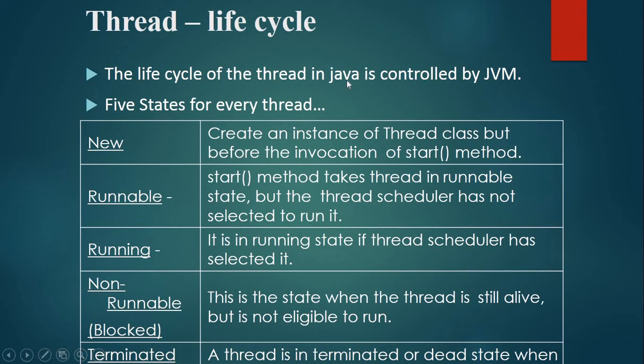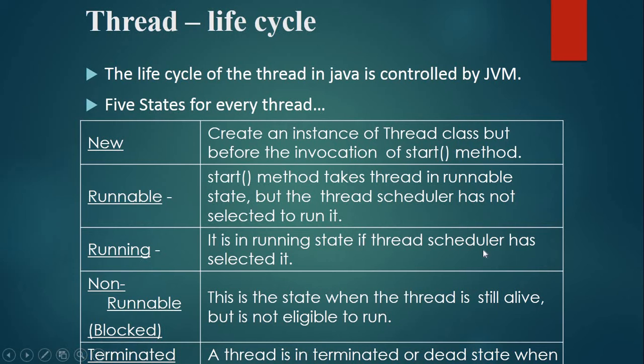The life cycle of a thread in Java is controlled by the JVM, that is the Java Virtual Machine, that we have already discussed in the first video lecture. Five states of every thread will be there. First is new, where we create an instance of the thread class but before the invocation of the start method. Second is the runnable state. The start method takes the thread into the runnable state, but the thread scheduler has not scheduled it to run. After it, the running state will be there.